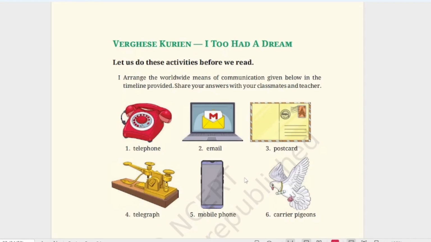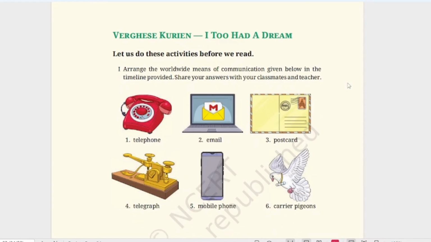Today we will see the lesson Verghese Kurien: I Too Had a Dream. This is the third lesson of the unit Values and Dispositions of Class 8 English NCERT Poorvi textbook. So, before going to the lesson, let's do this activity. Arrange the worldwide means of communication given below in the timeline provided.